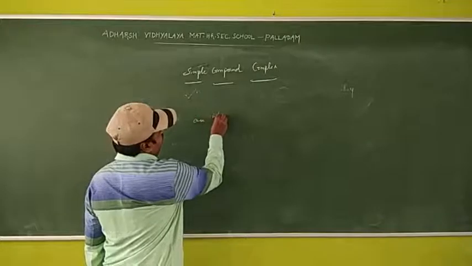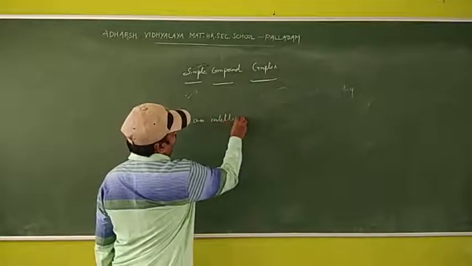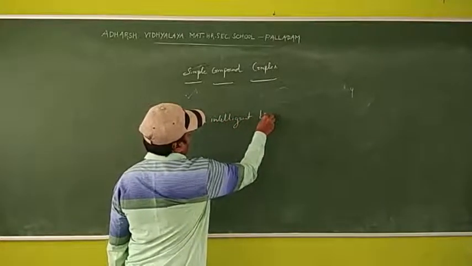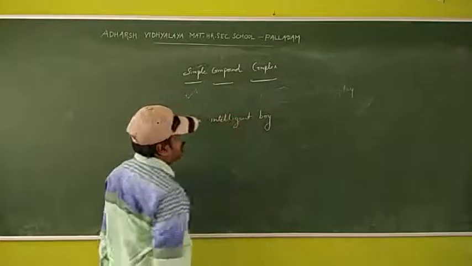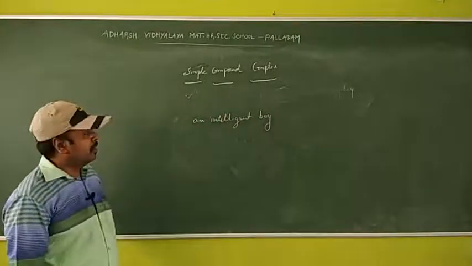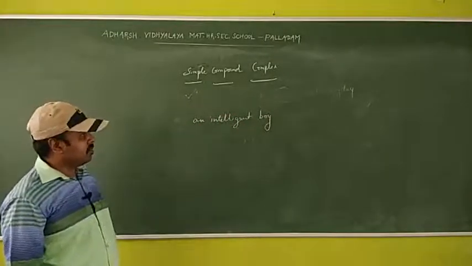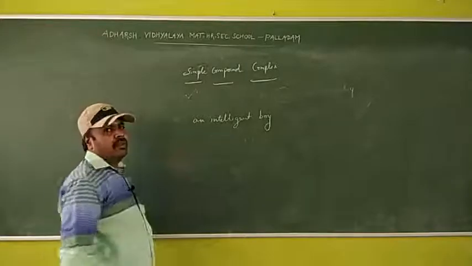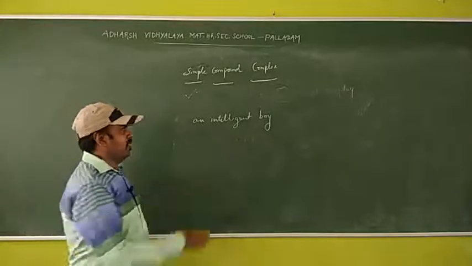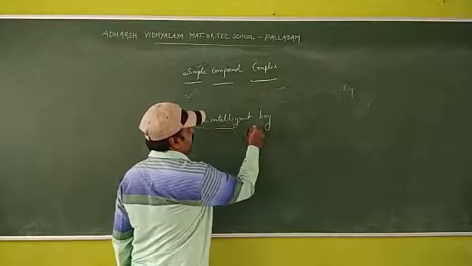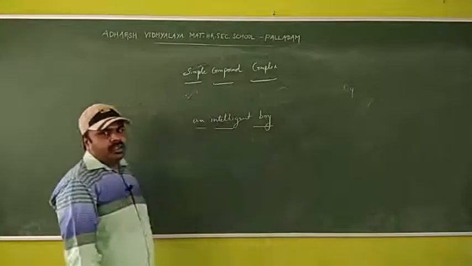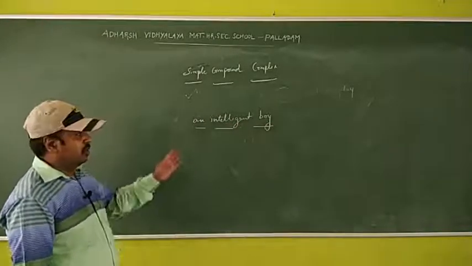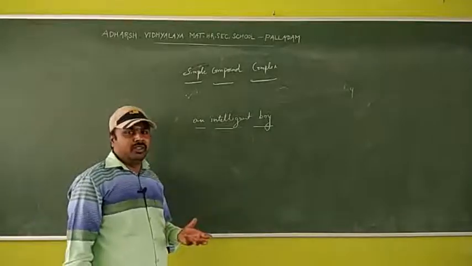An intelligent boy. So here there is no subject, there is no verb, only an intelligent boy. Okay, so a phrase is a group of words.